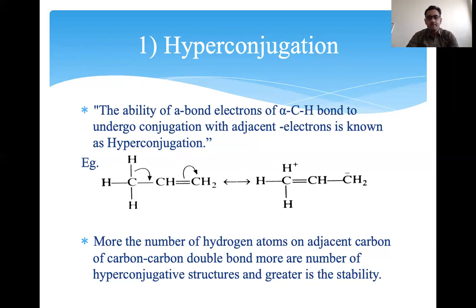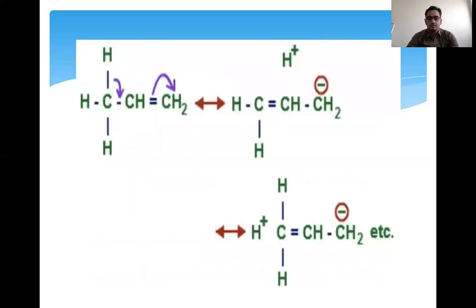When the alpha C-H bonds conjugate with the pi electrons, they make the compound more stable. More conjugation, more stability. Okay, there is one more example.